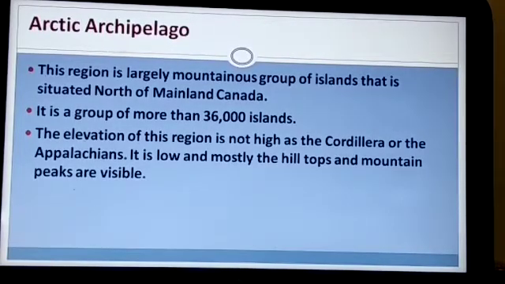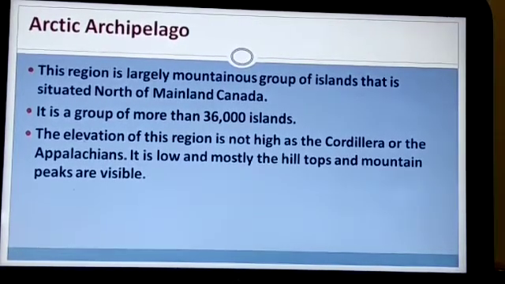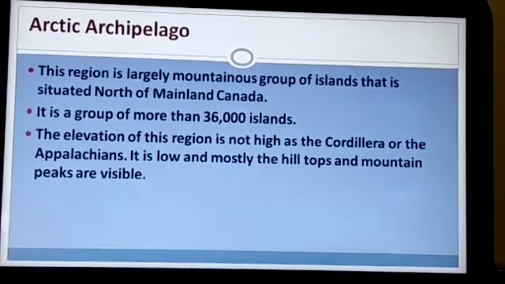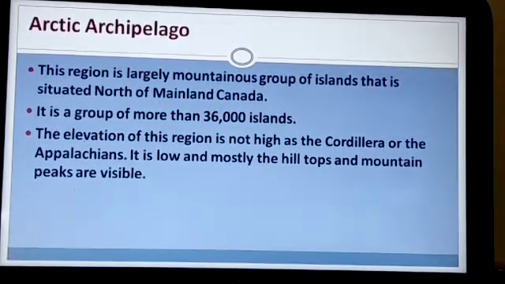This region is a mountainous group of islands situated north of mainland Canada. This group has more than 36,000 islands. The Arctic Archipelago has more than 36,000 islands.